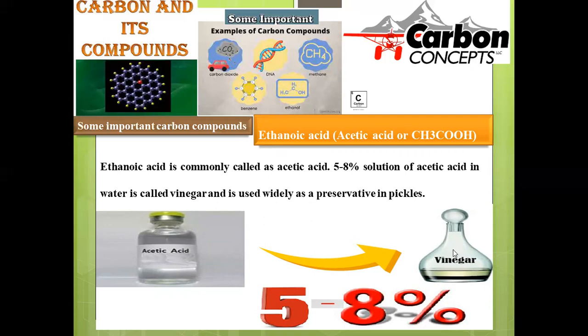So lemon is also made up of acid, right? Citric acid is the composition of that one, and vinegar is composed of acetic acid. So they are used to induce the sour taste into our food materials. Ethanoic acid is commonly called acetic acid. A 5 to 8% solution is called a vinegar solution and is widely used in the preservation of pickles, because wherever acid is there, that used to avoid the bacteria.